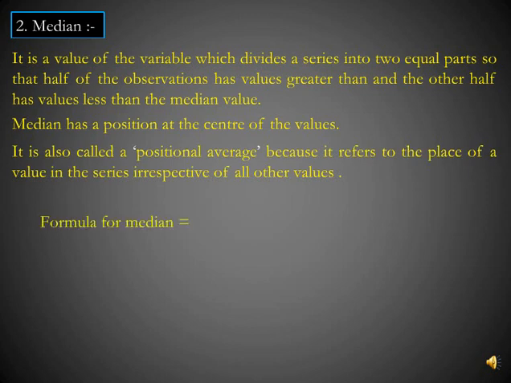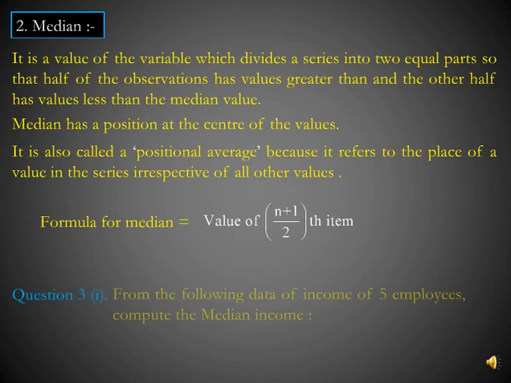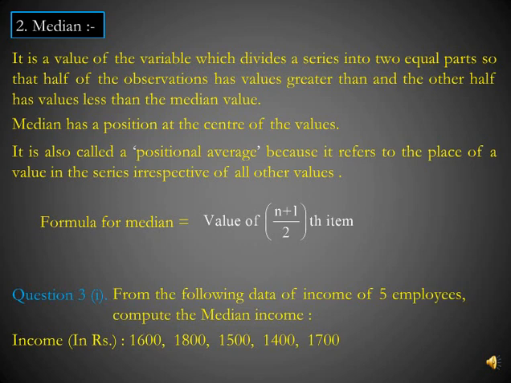Therefore, it is also called a positional average because it refers to the place of a value in the series irrespective of all other values. So formula for median is equal to value of n plus 1 by 2th item. Now let's do a question. From the following data of income of 5 employees, compute the median income. Here income of 5 employees are given 1600, 1800, 1500, 1400 and 1700 and we have to calculate the median income of all these employees.